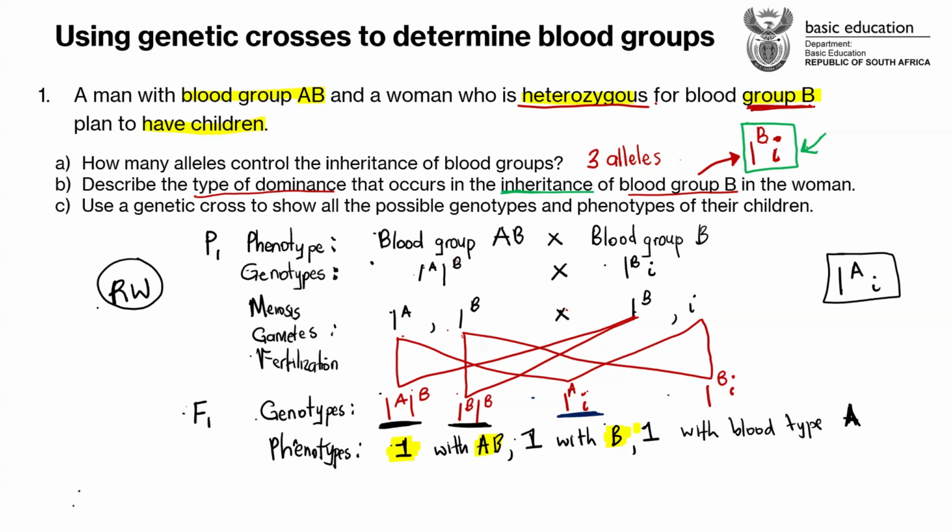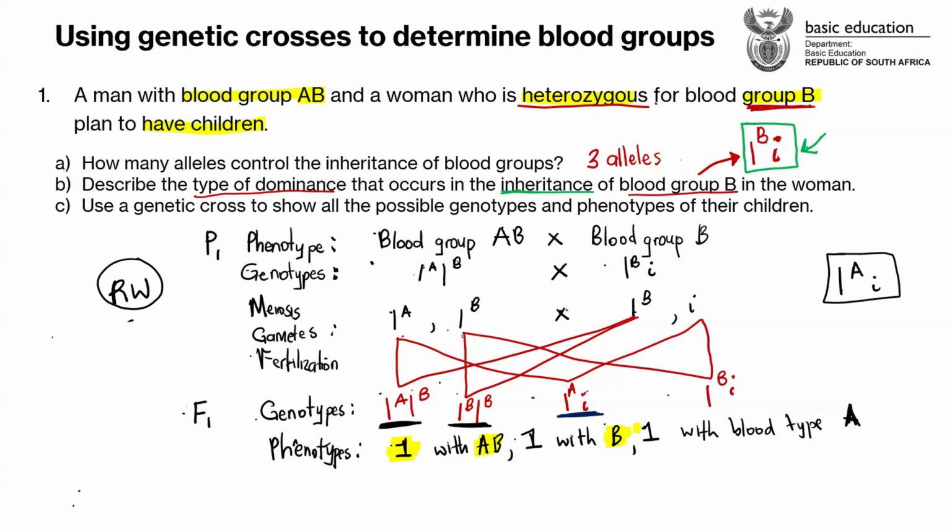This is a codominance type of scenario. We don't employ a term such as homozygous, heterozygous now. We don't really say it's homozygous dominant because we are talking about two. Yes, both of them are dominant, but they are different. We would call them homozygous if they were the same.